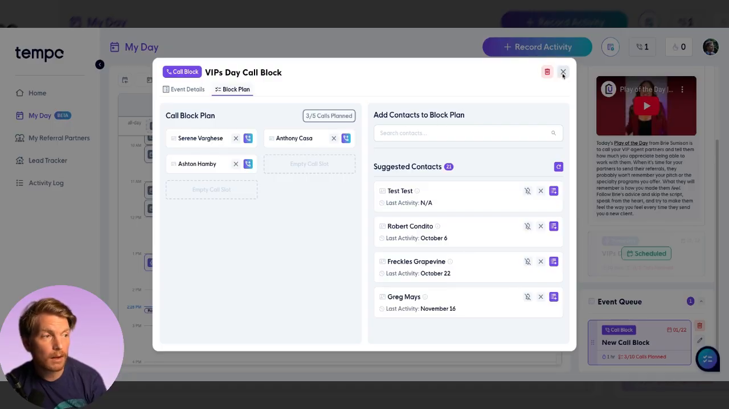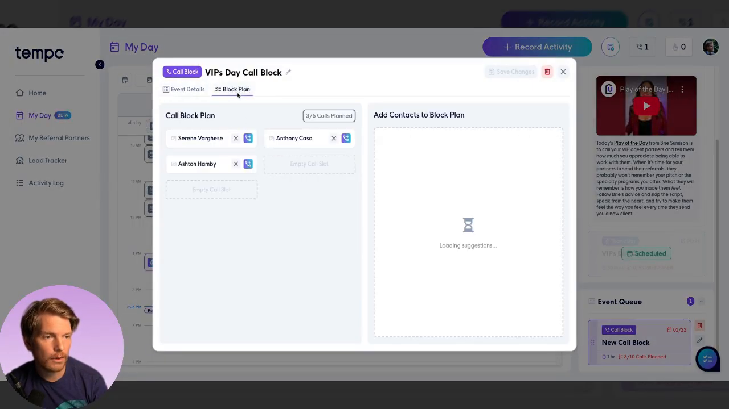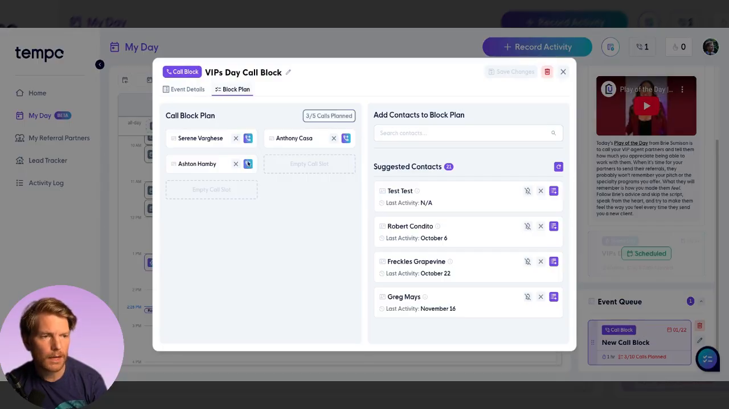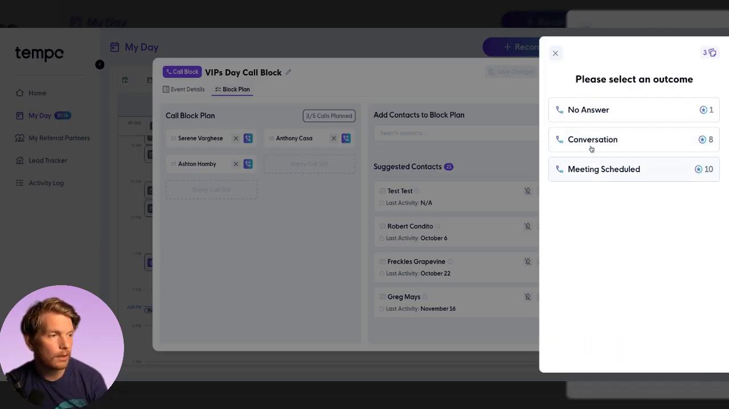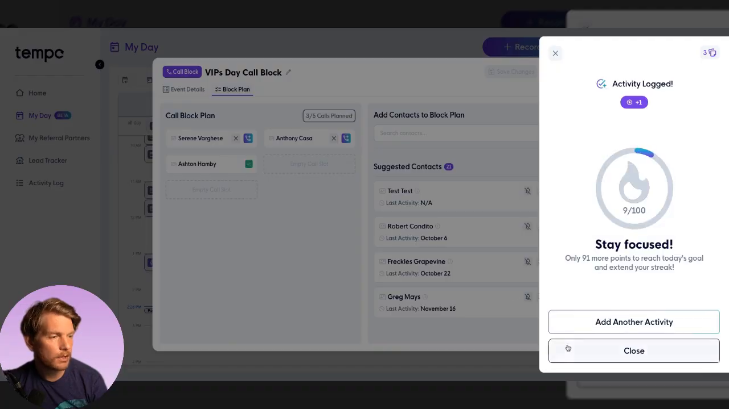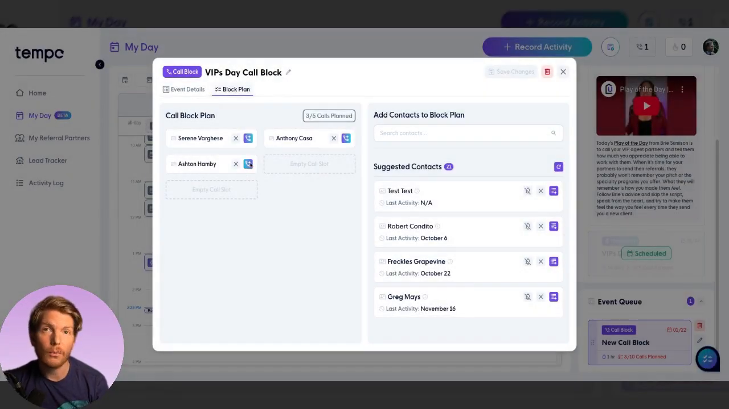And then when it comes time for the call block, you just navigate to this screen. You just hop on in. You go to the block plan, and you can record an activity directly against that person, just like we did with the phone conversation. You can add notes just like usual. You can disposition it right there, and it checks it off right there. If the suggested contacts aren't up to snuff for you, you can always add people manually as well.